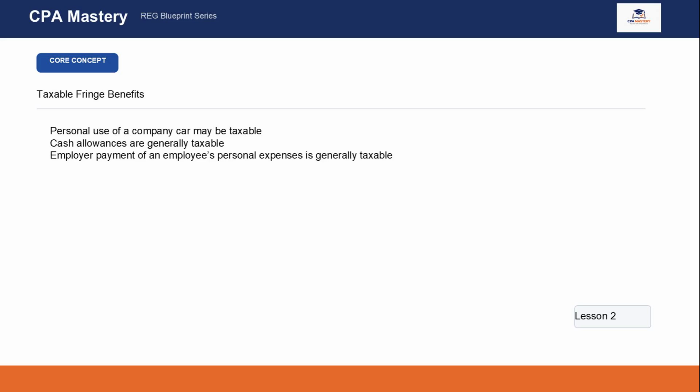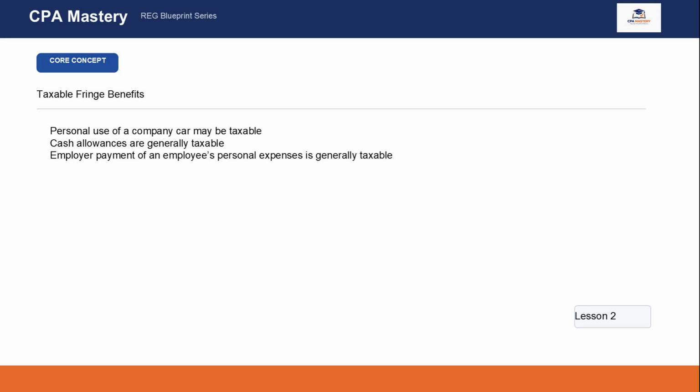Some fringe benefits clearly increase an employee's personal wealth and therefore must be treated as taxable compensation. A good example is personal use of a company car. If an employee uses the employer's vehicle for non-business purposes, the value of that personal use may be included in income. Cash allowances are another common example.